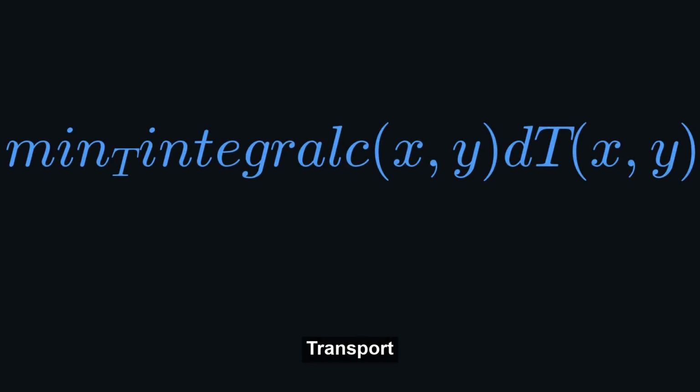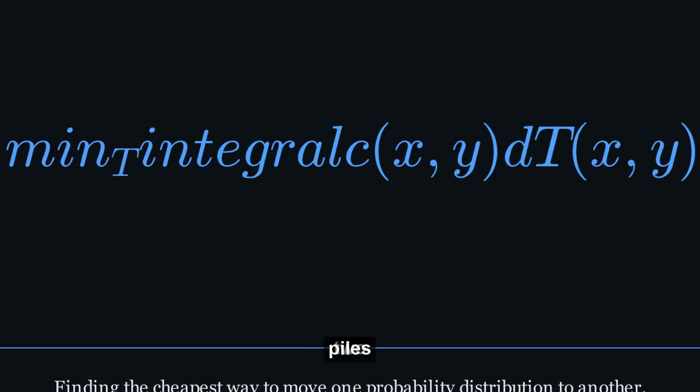Enter optimal transport. Imagine you have two piles of sand, representing market expectations before and after a shock. Optimal transport is the mathematical equivalent of finding the most efficient way to move the first pile to become the second. It maps how one market state transforms into another, minimizing the cost or effort. It's a powerful way to understand market shifts.